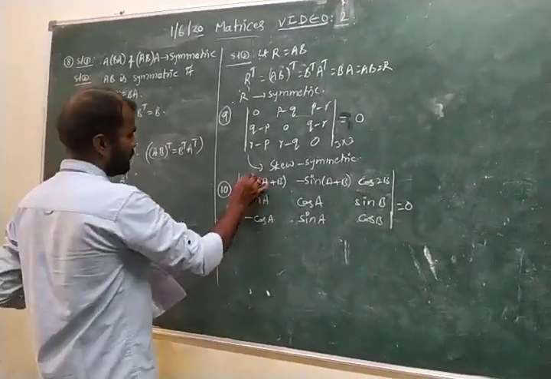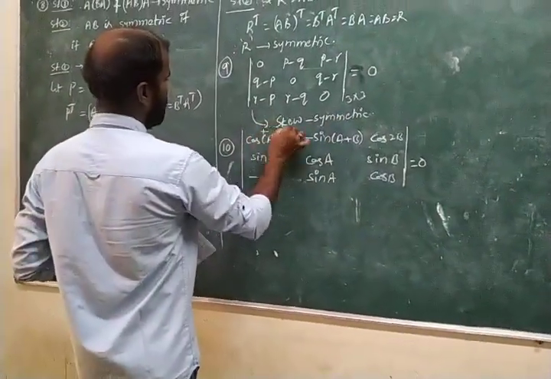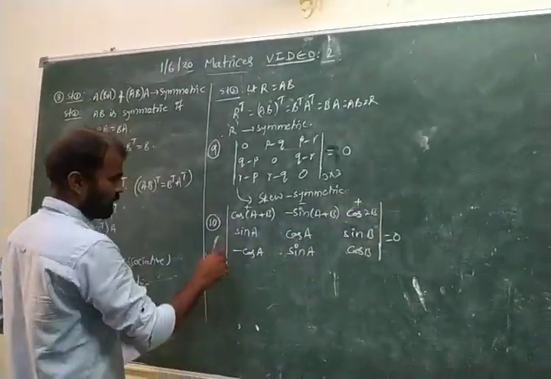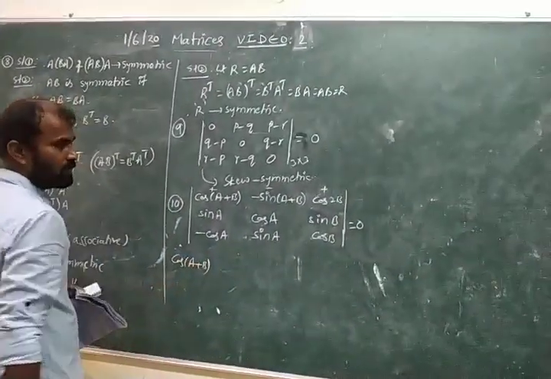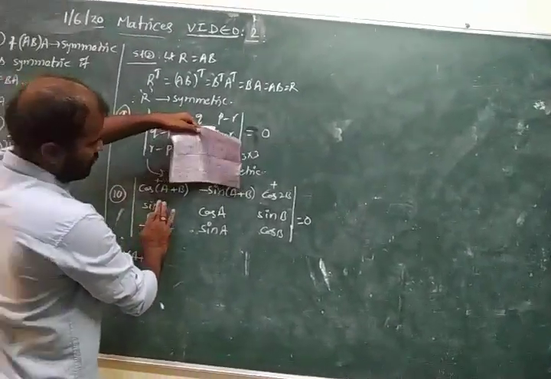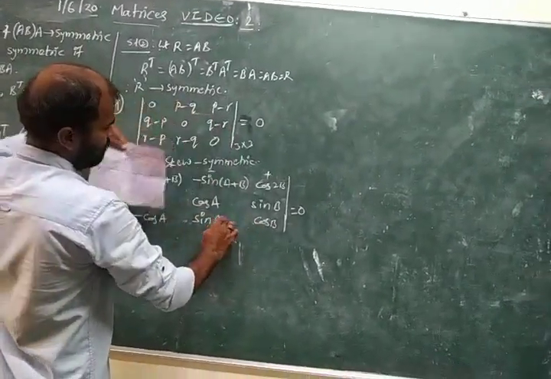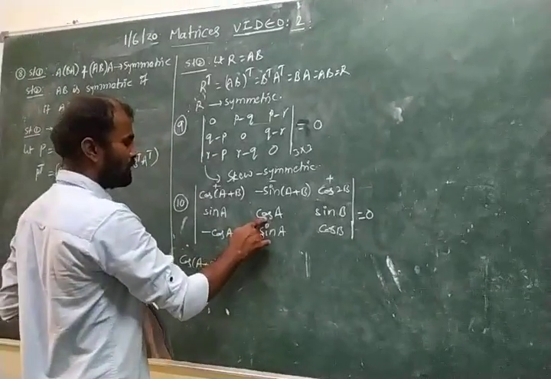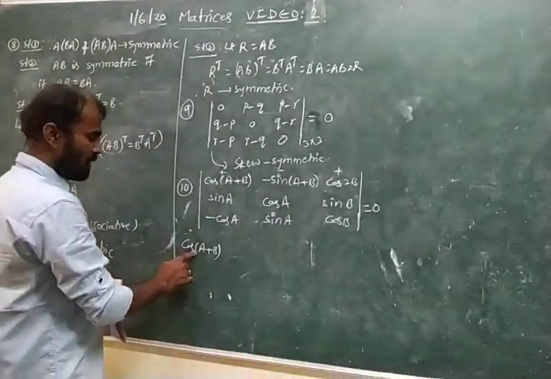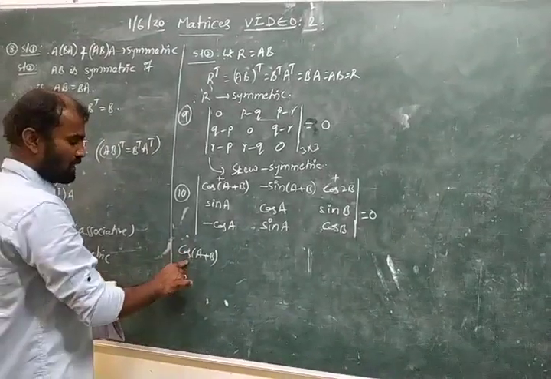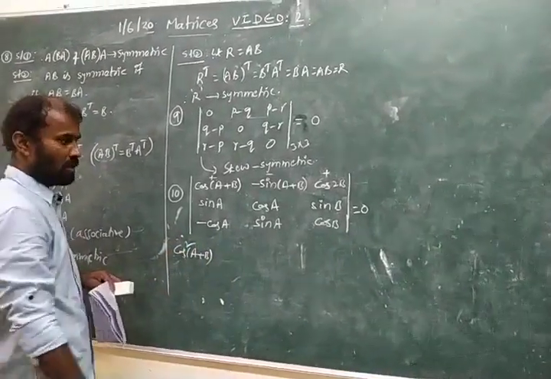By expanding the determinant with signs plus, minus, plus, we get cos(a plus b). Closing the first column, we get cos a cos b minus sin a sin b. We know that cos a cos b minus sin a sin b is cos(a plus b). Already we have cos(a plus b), so cos(a plus b) into cos(a plus b) gives cos square (a plus b).